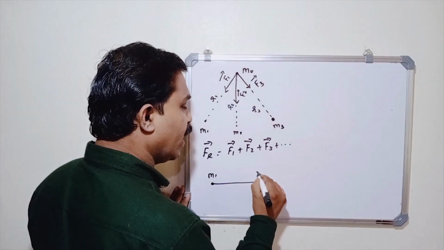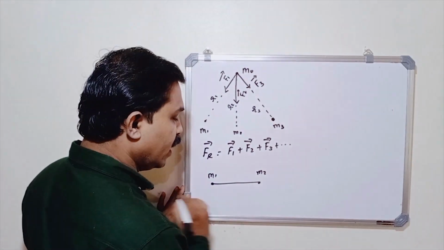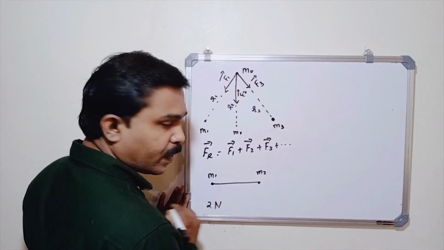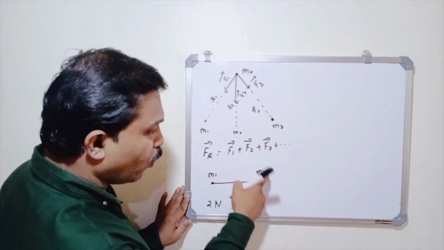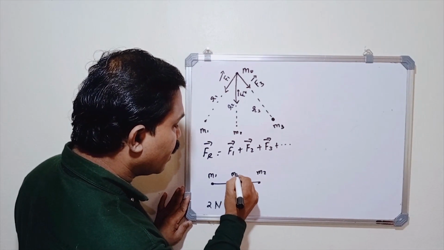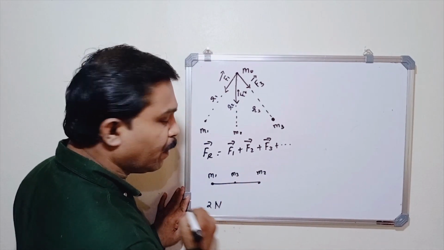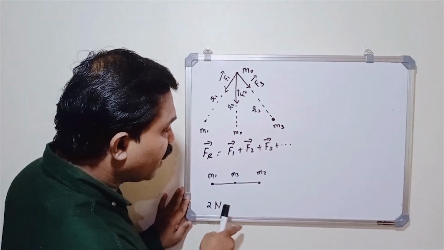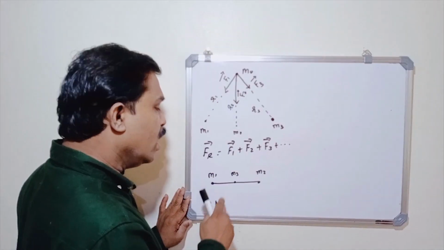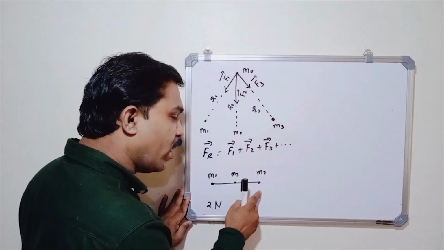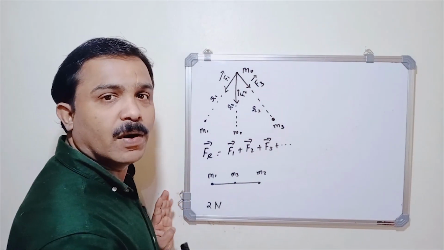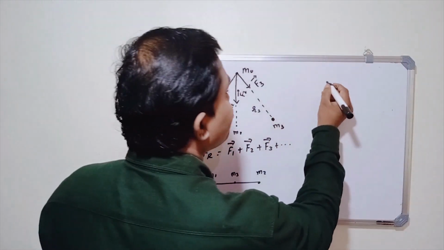For example, consider two bodies having mass m1 and m2. The gravitational force between them is, suppose, 2 Newton. Now, what is the gravitational force between m1 and m2? It is 2 Newton. Now, a third body having mass m3 is placed at the midpoint. Then, what is the gravitational force between m1 and m2? It is again 2 Newton, because the gravitational force between any two bodies is independent of the presence of any other bodies. Okay. Now, let us see an example.